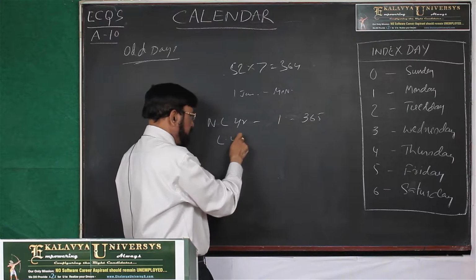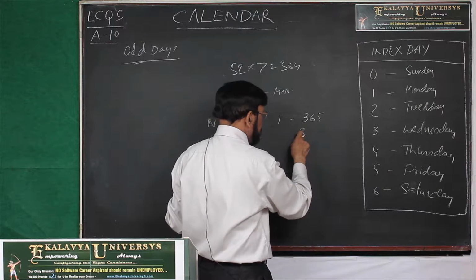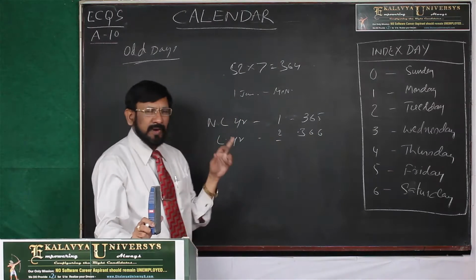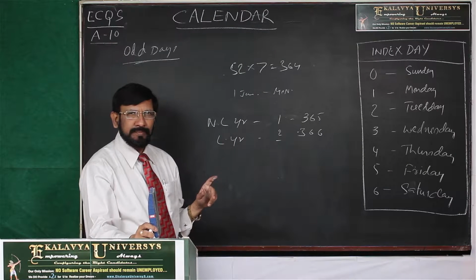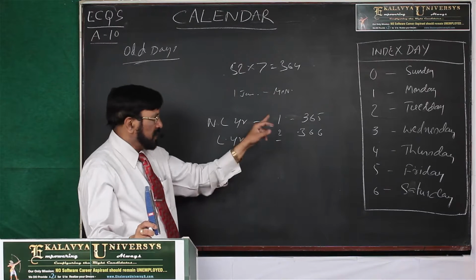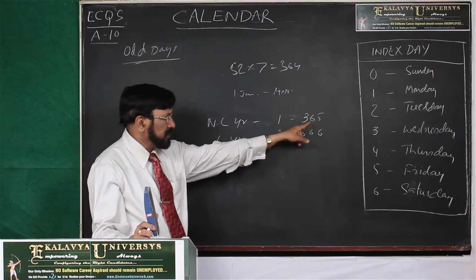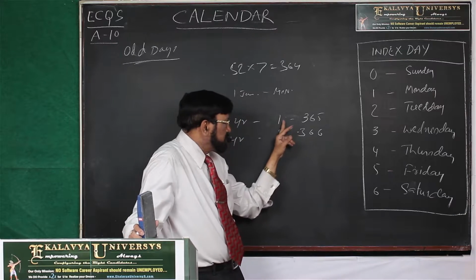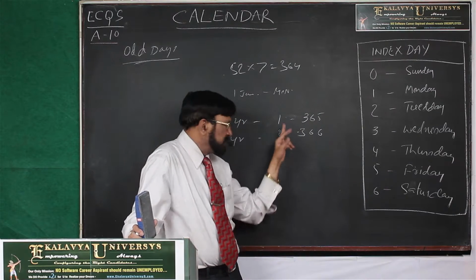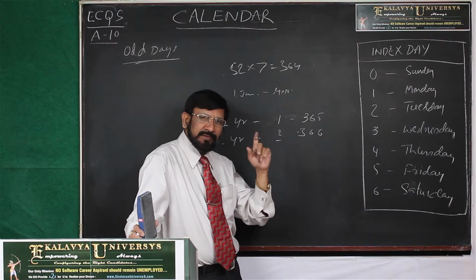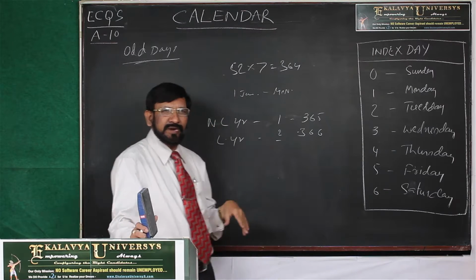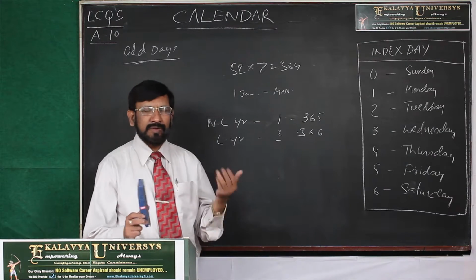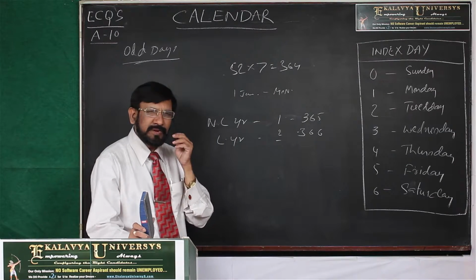For a leap year, 366 days are coming. Then how many days are extra? 2 days. For a leap year, 2 days extra are coming, and they are disturbing our calculation. And for a non-leap year, 1 day extra is coming, which is also disturbing our calculation. So these irregular days, I am calling odd days. Odd days, that you understand. Then if you are able to find out the odd days, our calculation will be so simple. Very easily you can do that.